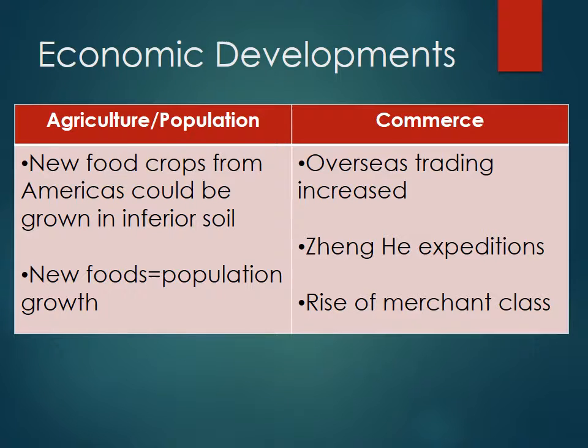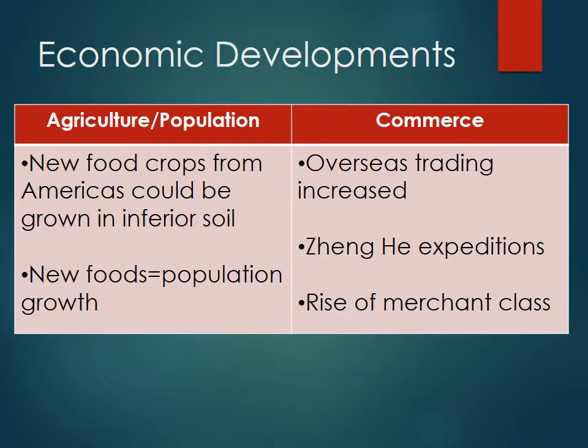Think about how these crops might be getting from the Americas to China, because we're going to be discussing that in class, but it definitely relates to what we talked about on Thursday. And anytime there's new food and more stable food source, we're going to have population growth. And so the Chinese population grows because of a more diverse diet and more stable food.